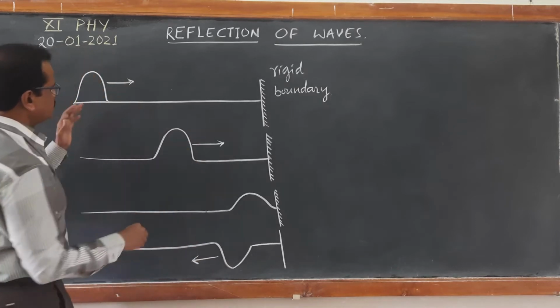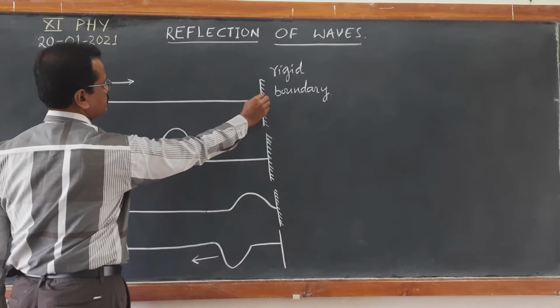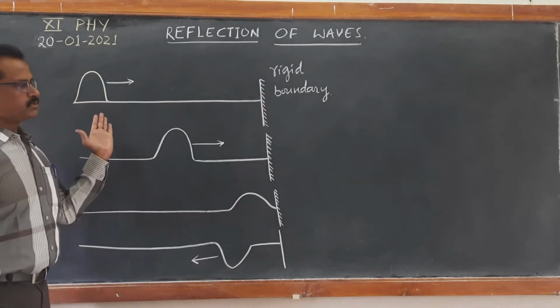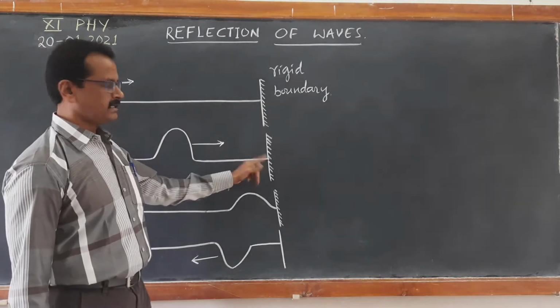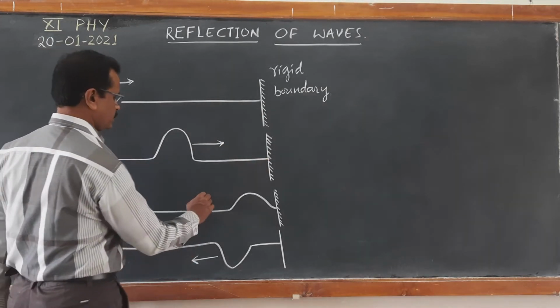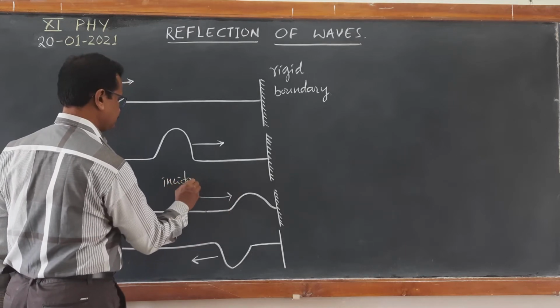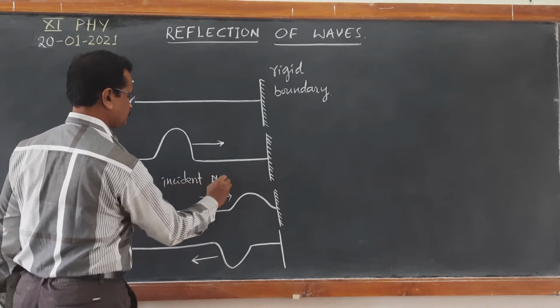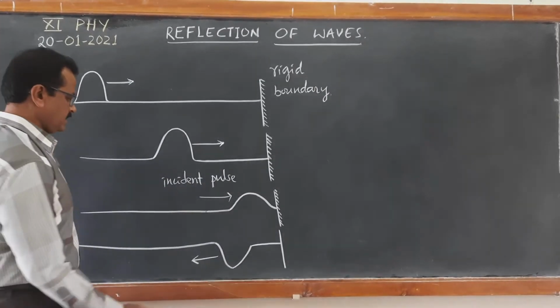This is the incident pulse, the wave which is produced here. The pulse which is produced here is moving towards the rigid boundary and it is going to be incident at this point. So this is what we call the incident pulse. A wave of single disturbance we call a pulse, right?